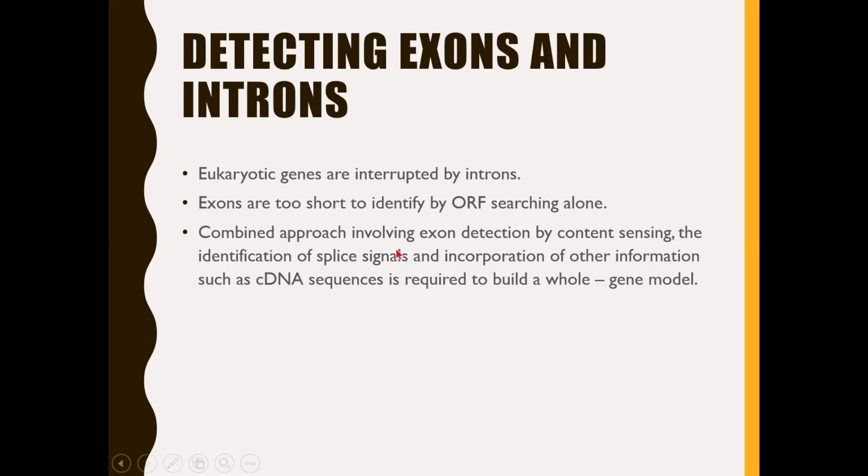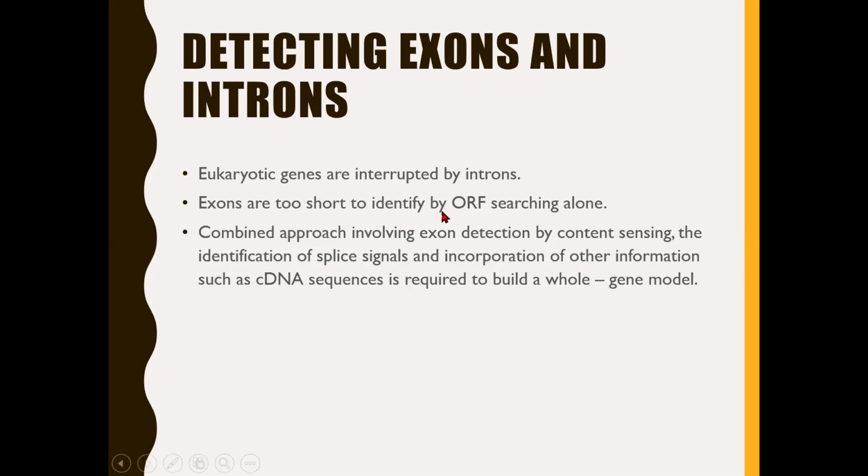So the combined approach involves exon detection by content sensing, which is the variable length of coding sequence that is identified, then the identification of splice signals and branch sites of introns, and incorporation of other supplementary information like cDNA sequence.